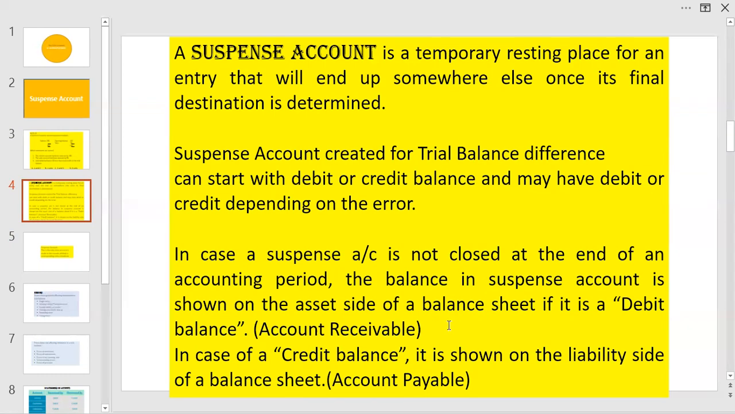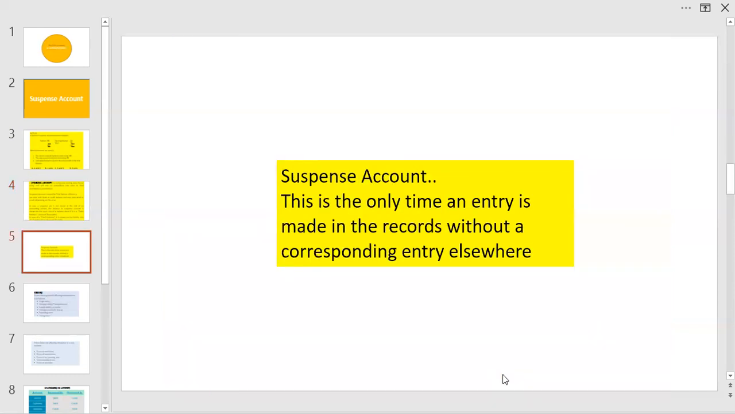But in line with the prudence concept, this will be treated only as an asset, account receivable, a current asset. If the remaining balance is credit, it has the possibility of showing it as an income or a liability. But as per prudence concept, this will be shown only as a liability, that is account payable, a current liability. Now let us look at some of those errors.